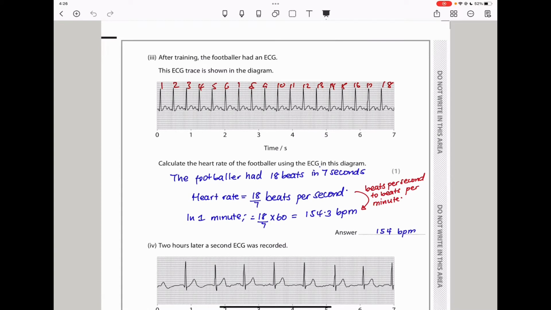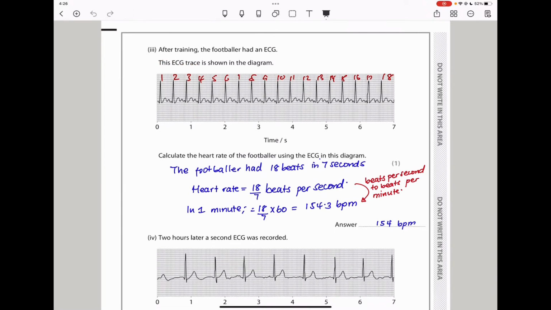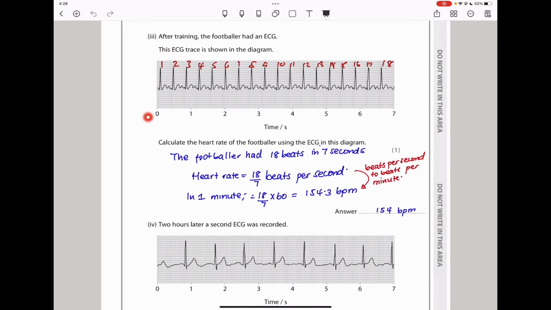Next, they say after training, the footballer had an ECG. This is an electrocardiogram. This electrocardiogram trace is shown in the diagram. So this is the ECG for the footballer after training. The question asks us to calculate the heart rate of the footballer using the ECG in this diagram. So in order to find the heart rate, we need to find the number of beats, and we need to find the time in which those beats have occurred.